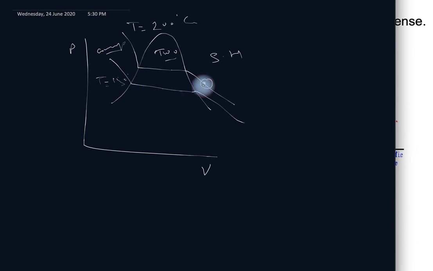So now the vapor is at this condition. The pressure at this point is here, and my P sat corresponding to a given temperature is this one. So P is less than P sat for a given temperature.